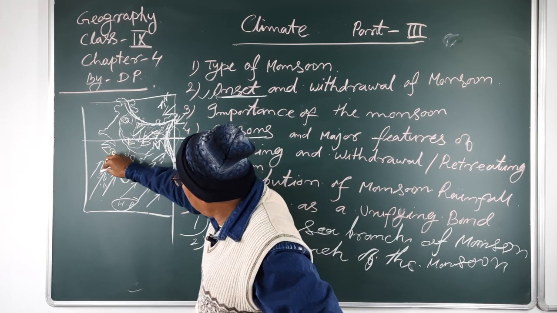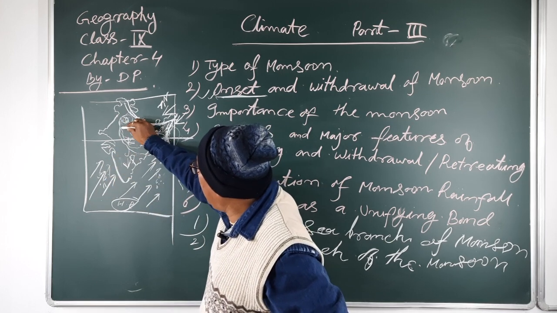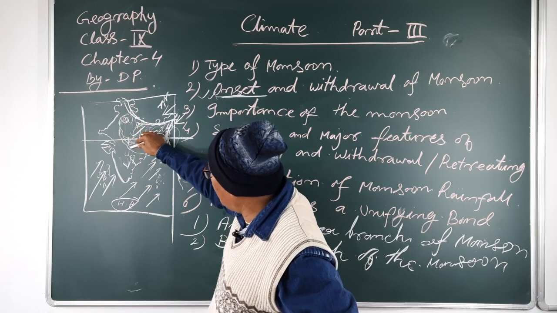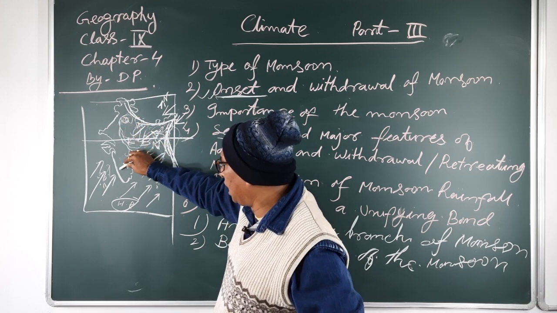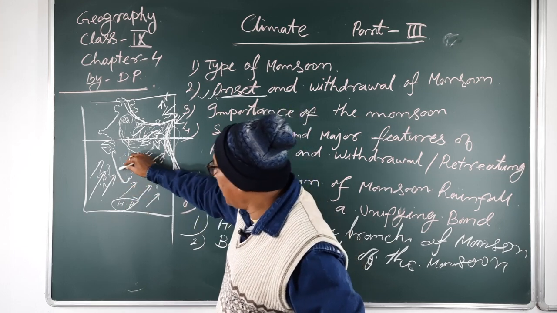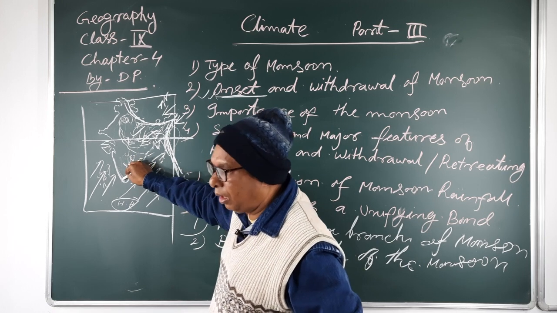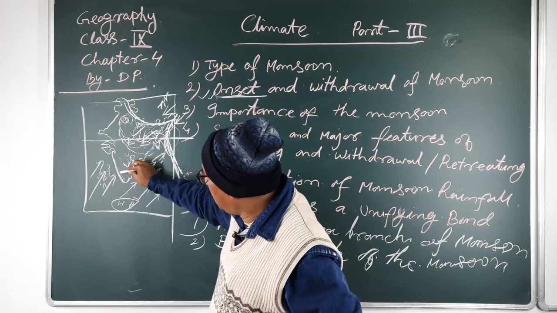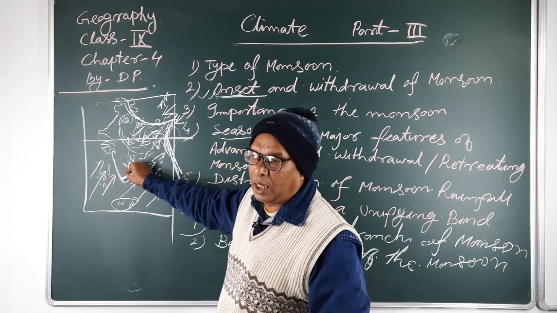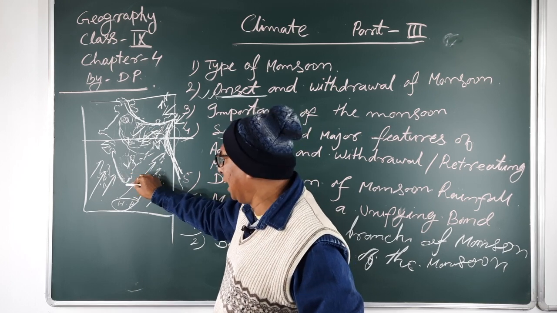It also withdraws the southwest monsoon from eastern Rajasthan, Gujarat, Madhya Pradesh, the Andhra Pradesh region, and Tamil Nadu, Kerala and Karnataka. So Kerala and Karnataka receive heavy rainfall, first receive it in this area, and the last rainfall is also seen and recorded in this area.